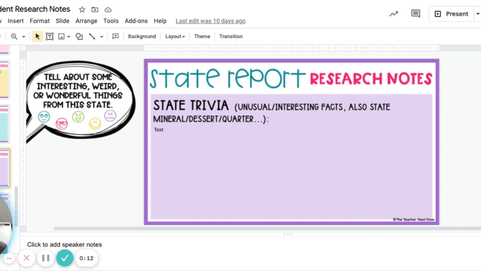Now, on this slide, what you'll be working on is just finding some unusual or interesting facts. These could be things like what the state quarter is about, what it looks like. You could find out maybe if there's a state dessert. You could tell us some weird and wonderful things that come from the state.